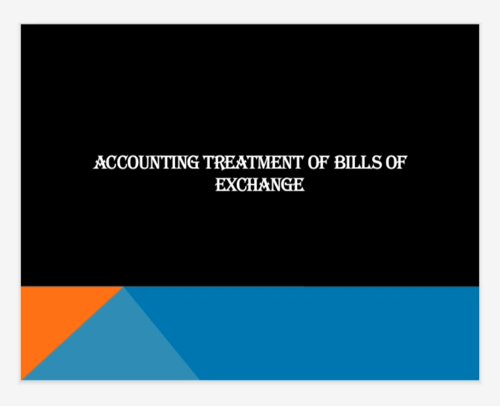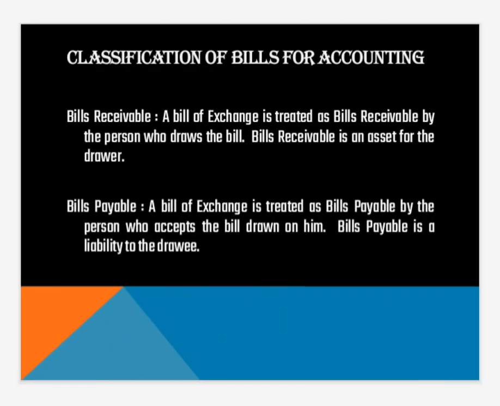But before going to the accounting treatment, we should know the classification of bills for accounting, that is, bills receivable and bills payable. A bill of exchange is treated as bills receivable by the person who draws the bill. Bills receivable is an asset for the drawer, and a bill of exchange is treated as bills payable by the person who accepts the bill drawn on him, and it is a liability to the drawee.